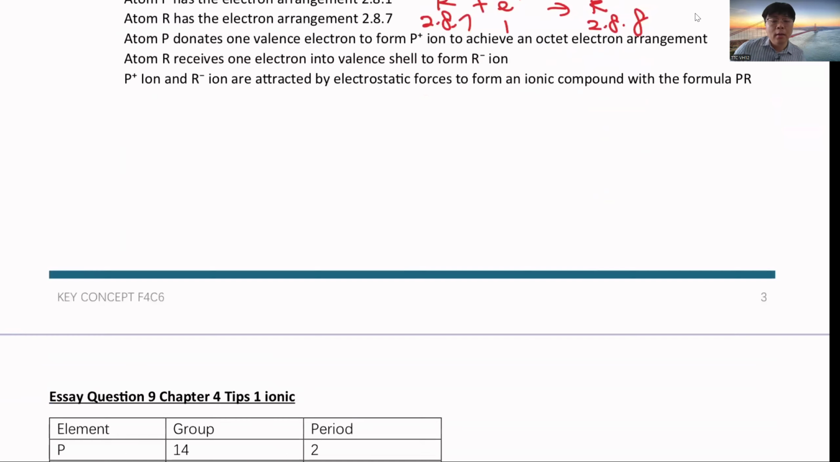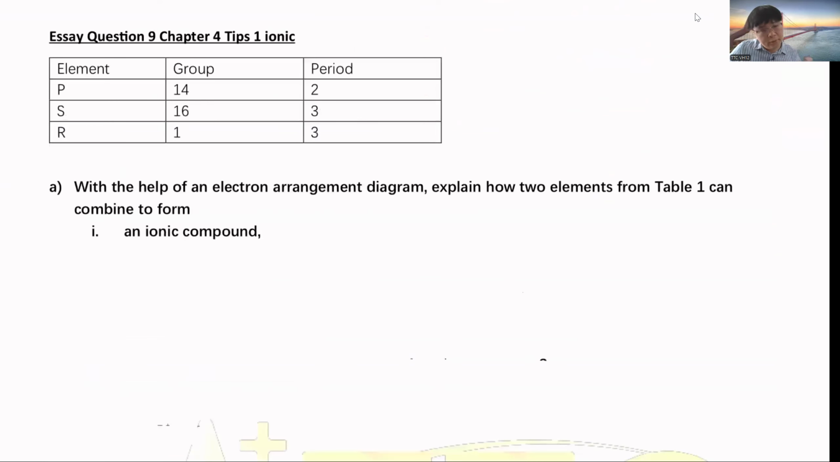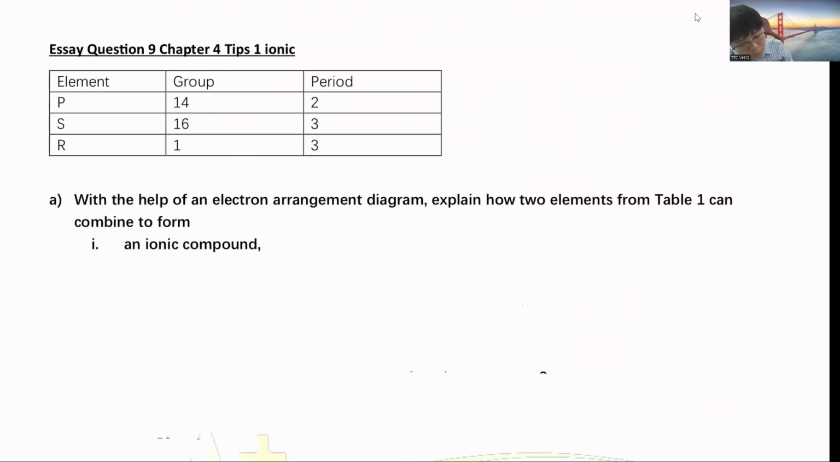This explanation. Okay, then the second part, this one is a similar one. You have to choose the ionic. So for the ionic here, group 14 period 2 means 2.4. Then S is 2.8.6, period 3 valence shell, then 2.8.1. So technically you choose these two. The other four don't form ionic ones.